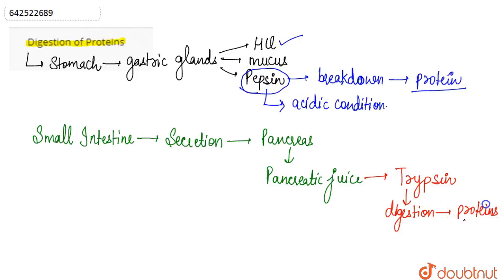Now again the proteins are slightly digested. The final digestion of the protein takes place in the small intestine.